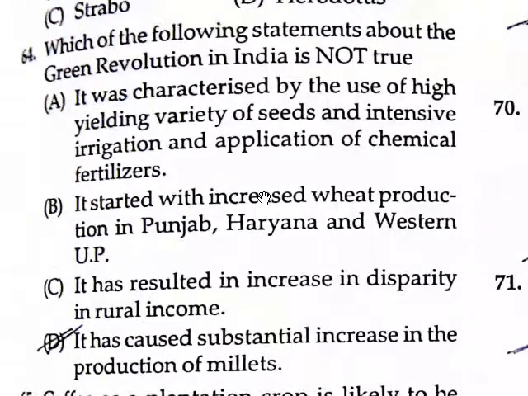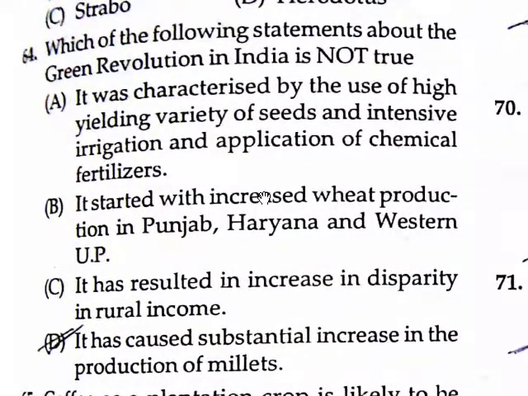Which of the following statements about the Green Revolution in India is not true? It has caused a substantial increase in the production of millets.